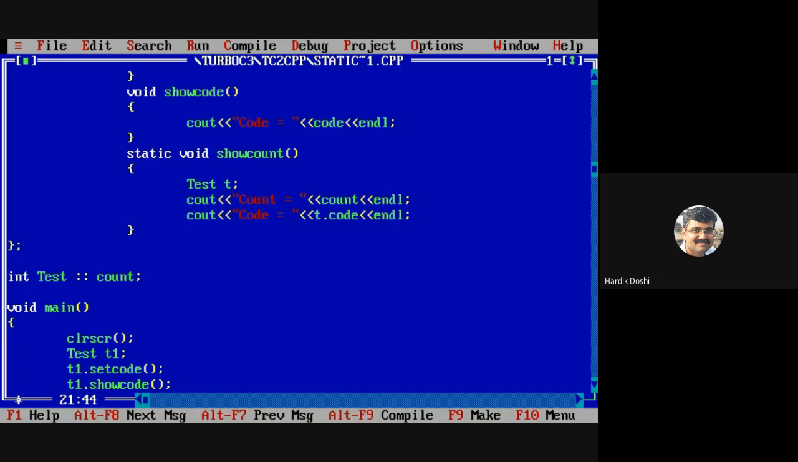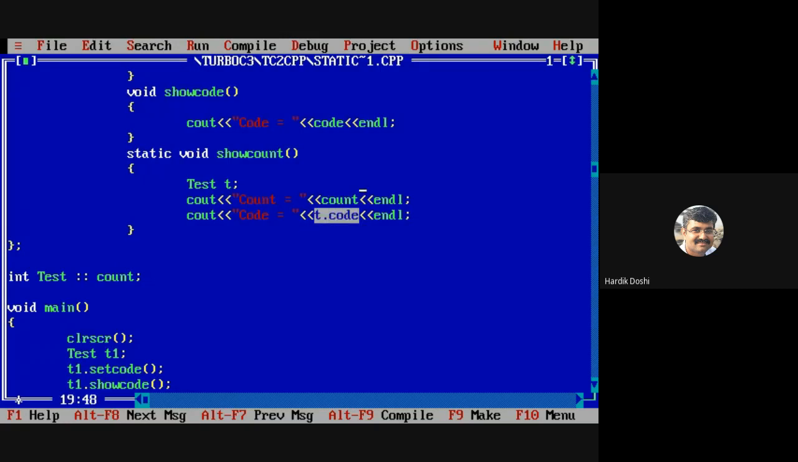Non-static members can be accessed only using an object of the class in the static function. That's why I have declared an object of the class Test. Is it fine? Okay. Now, see, this is now correct.